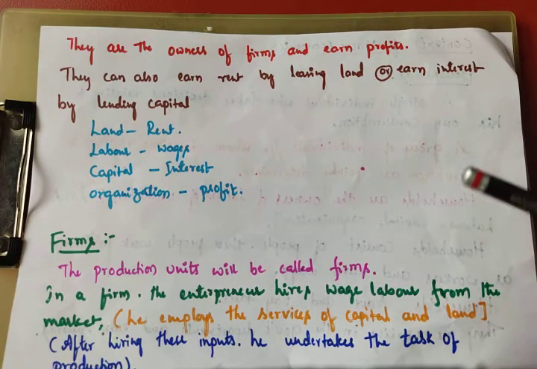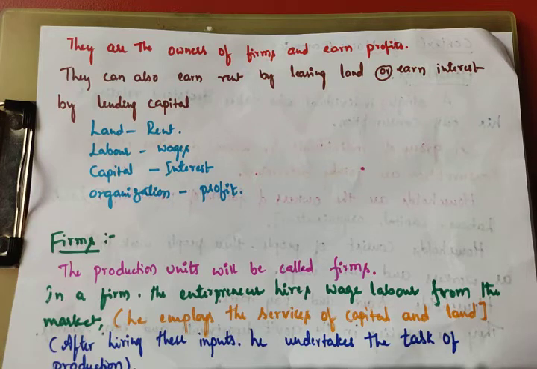So in a firm, the entrepreneur hires wage labor. Wage labor means the labor which is sold and purchased against wages. Already I explained this in the features of a capitalistic economy. The labor which is sold and purchased against wages is called wage labor. So those who are working are called laborers. They are putting in their effort, and that is called labor.